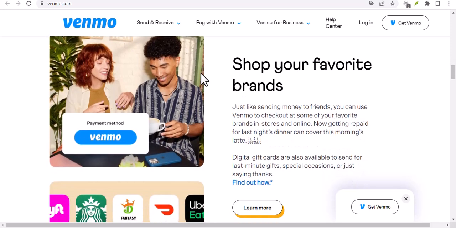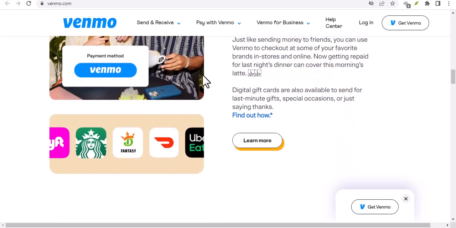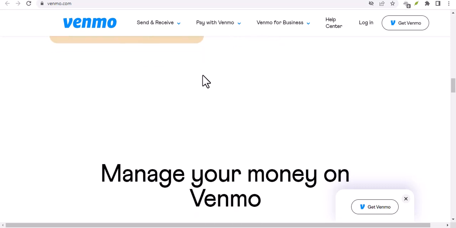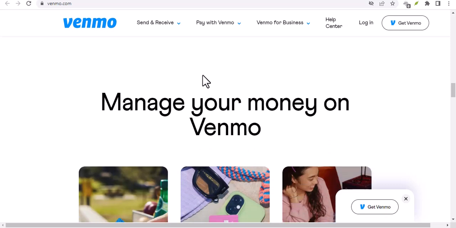So, there you have it. Venmo is not available in China. This is because the Chinese government has not approved the app. If you are looking for an alternative to Venmo in China, there are a number of options available.